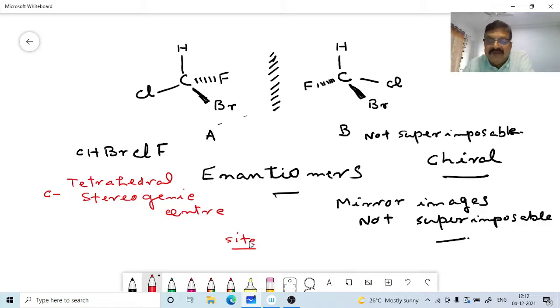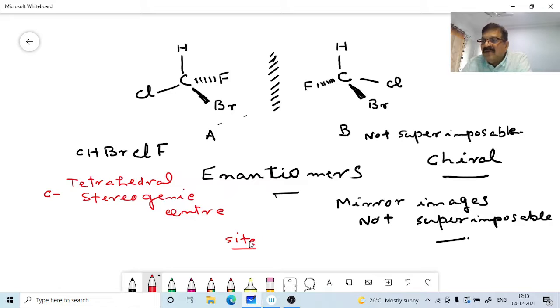At that particular site, if you interchange the 2 groups, it will form a stereoisomer. That is why it is a tetrahedral stereogenic center, because the interchange of 2 groups will convert one enantiomer into the other enantiomer. Now, what are enantiomers? Enantiomers are mirror images that are not superimposable. So in the molecule CHBrClF, carbon is bonded to 4 different groups, 4 different atoms. This is called a tetrahedral stereogenic center.